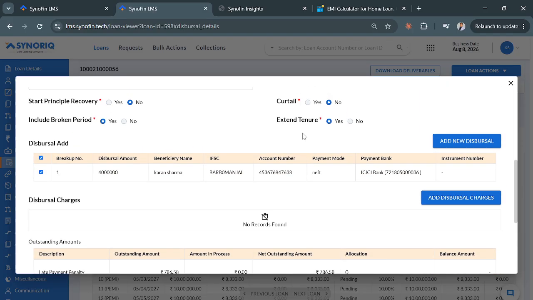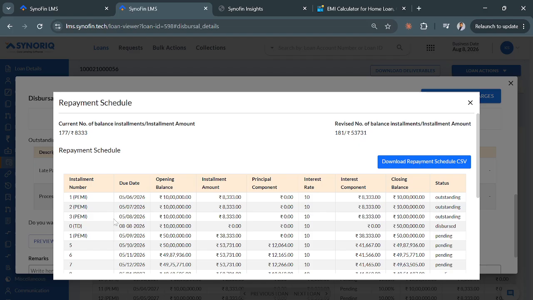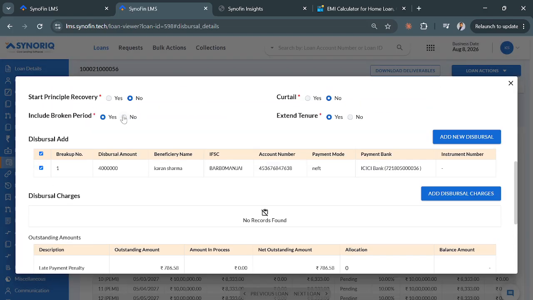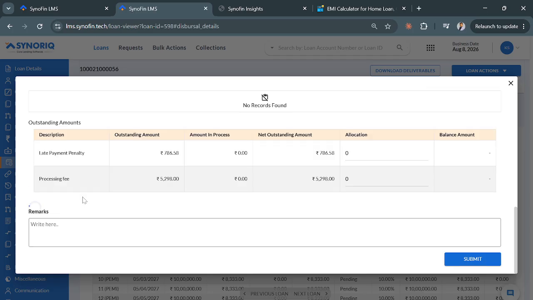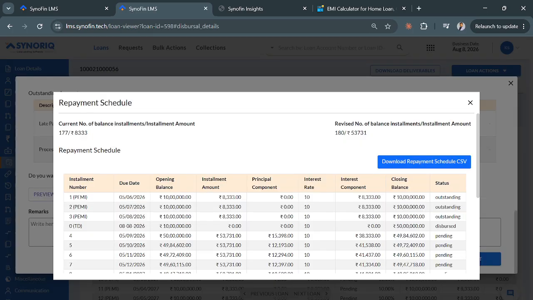Okay, one more option I'll show you. Include broken period. This is the one which specifies whether there would be a separate entry of broken period or not. So if it is yes, then there is a separate entry of broken period rate, right? If it is no, then it would be collected in this installment only, right?